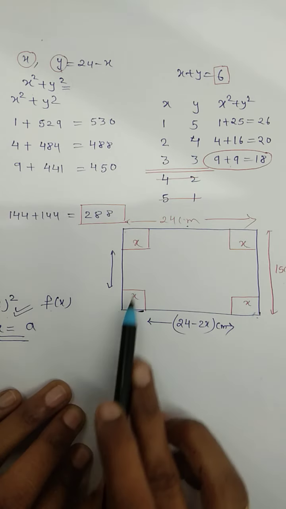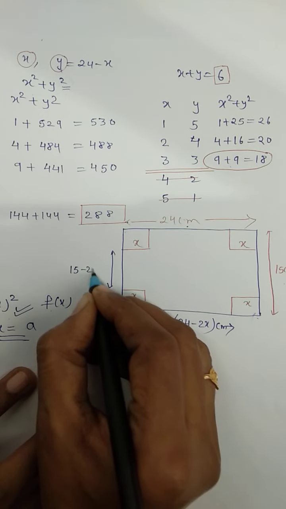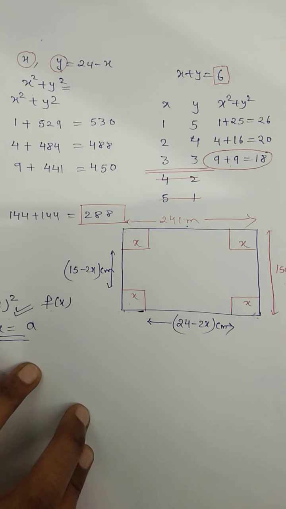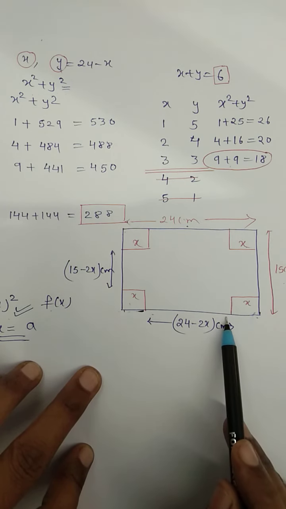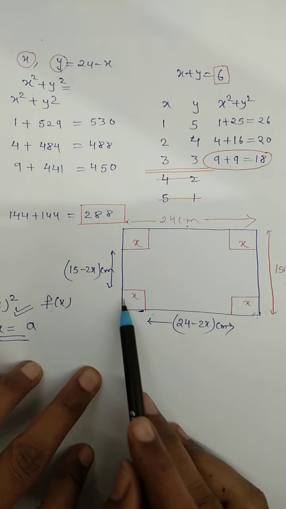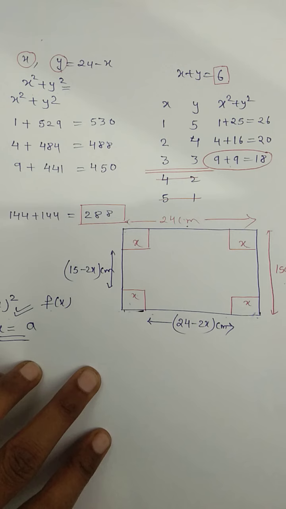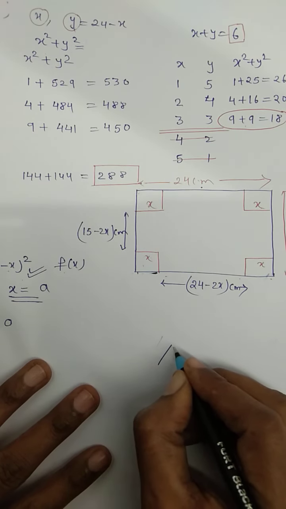If I cut x and x from top and bottom, definitely it is going to be 15 minus 2x centimeter. This is the dimension of the box. So this is L and this is B, and this x is going to be the height of the box, isn't it? That means the box which you will get will be something like this.